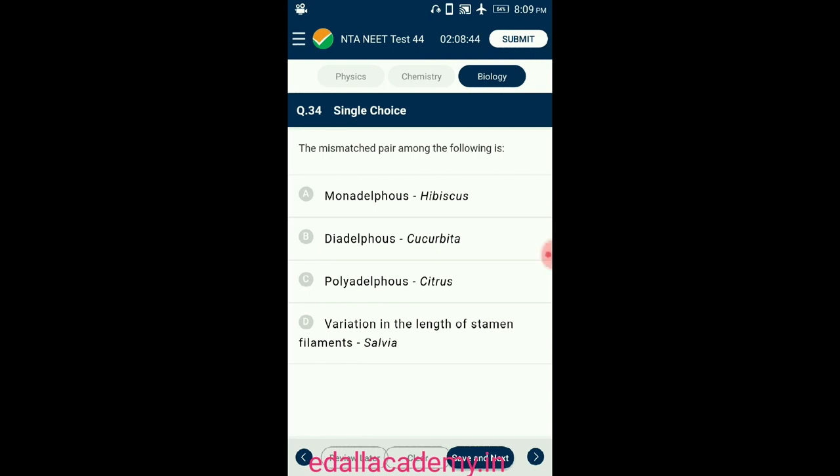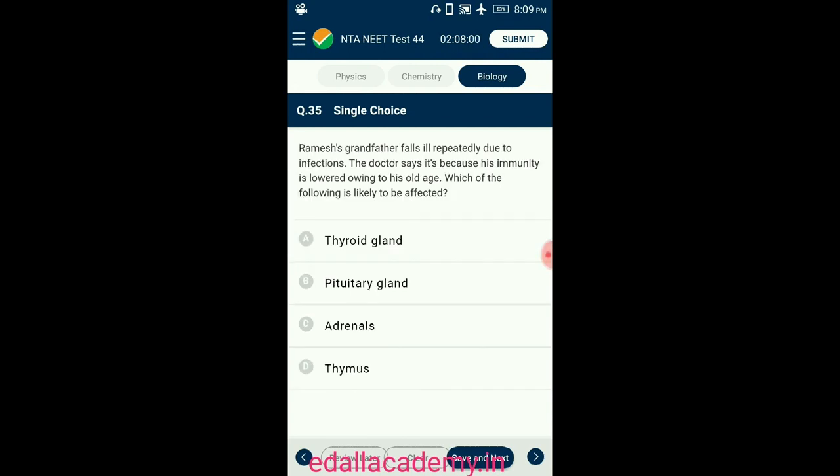In cucurbita, anthers as well as filaments of stamens are united through their whole length. This is called synandry. Salvia has variable length of filaments, which helps in pollination by insects. So the answer for this question is option B, Diadelphous cucurbita. From the given 4 pairs, option B is mismatched. So the correct option is B.